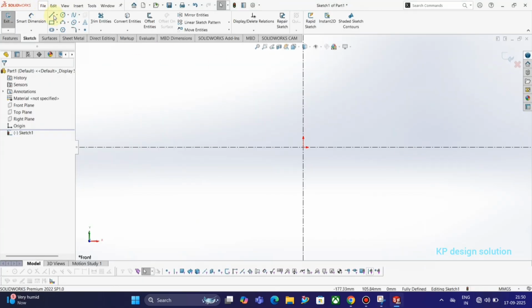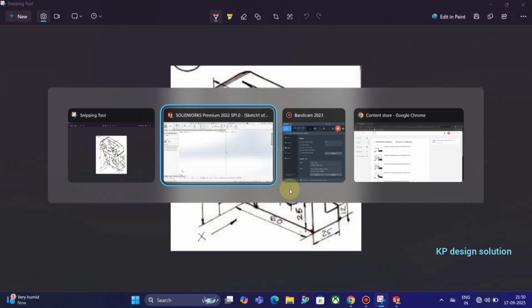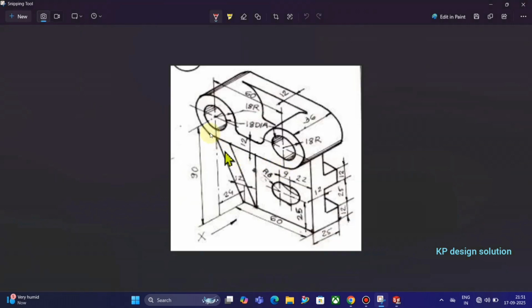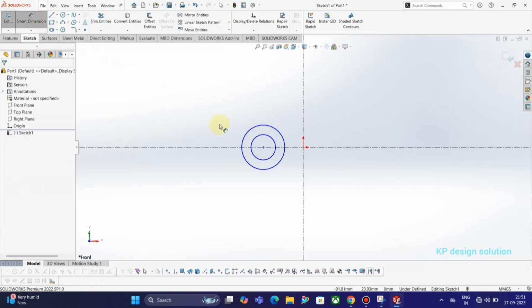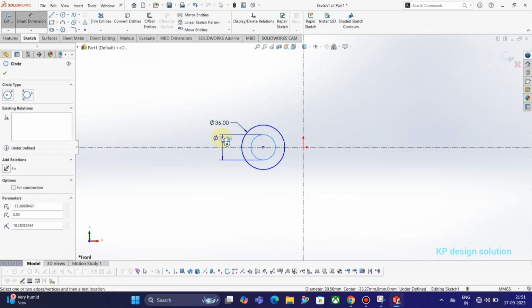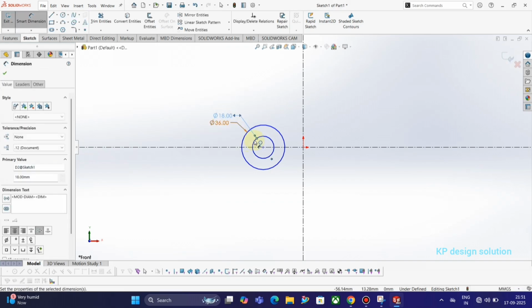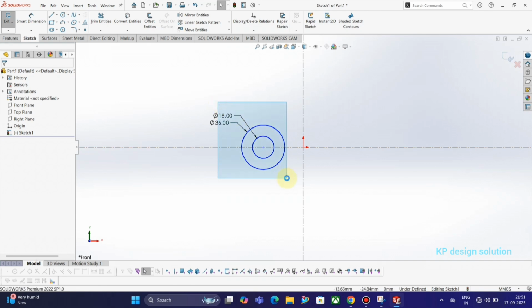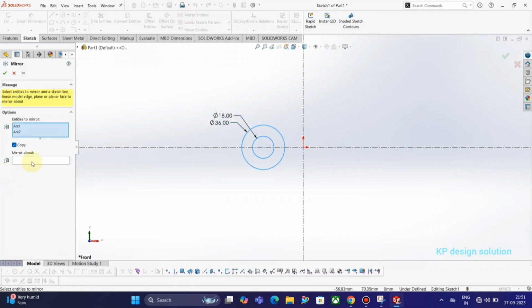Today we are making a new tutorial in Solidworks. Okay, this is our sketch that we have drawn in Solidworks. We take two circles, one with diameter 36 and another with diameter 18. Okay, now mirror this one.